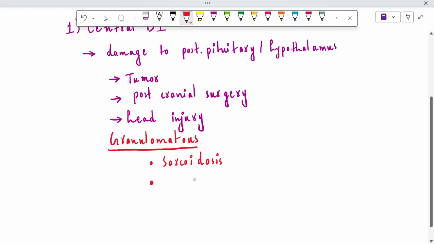And the second granulomatous condition is histiocytosis. Histiocytosis is nothing but an abnormal number of WBCs, known as histiocytes, which start to accumulate in different parts of the body. In case of sarcoidosis and histiocytosis, they both accumulate in the brain part, that is the hypothalamus and pituitary, and they can hinder the secretion of antidiuretic hormone.